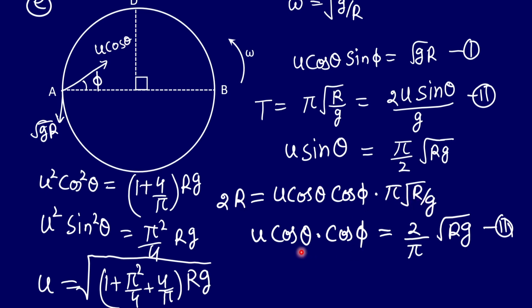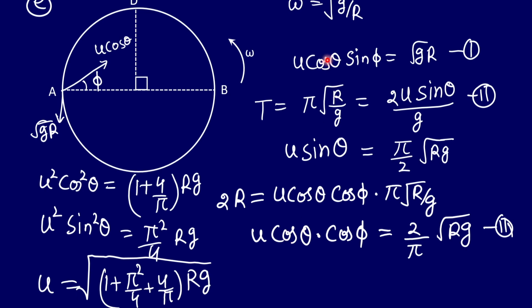From here we get the value of u cos theta cos phi equal to this much, and we also know u cos theta sine phi equal to this much. So we can just square these two terms, and sine square phi plus cos square phi will be eliminated, right? U cos theta will be common, right?